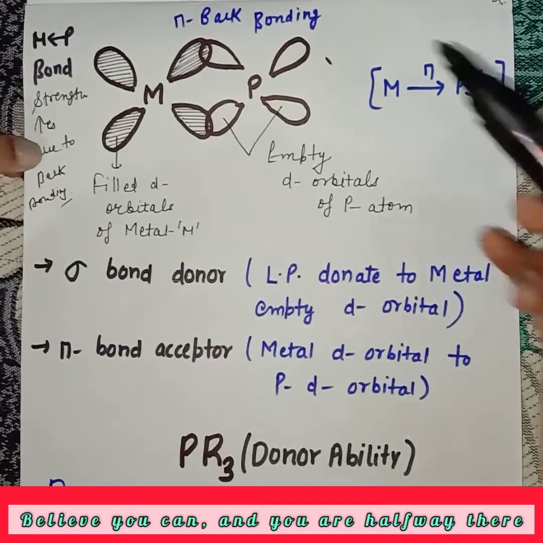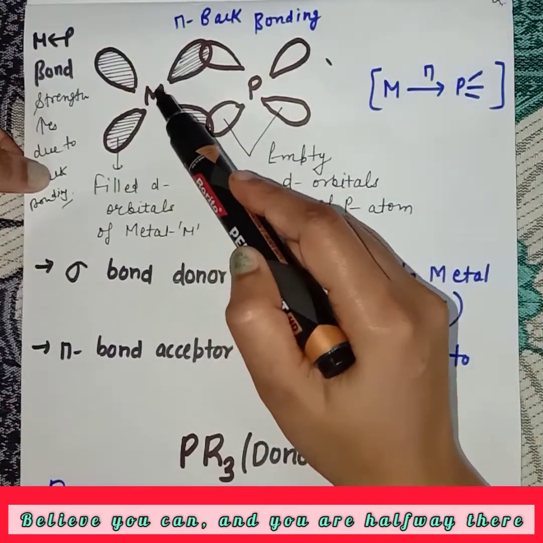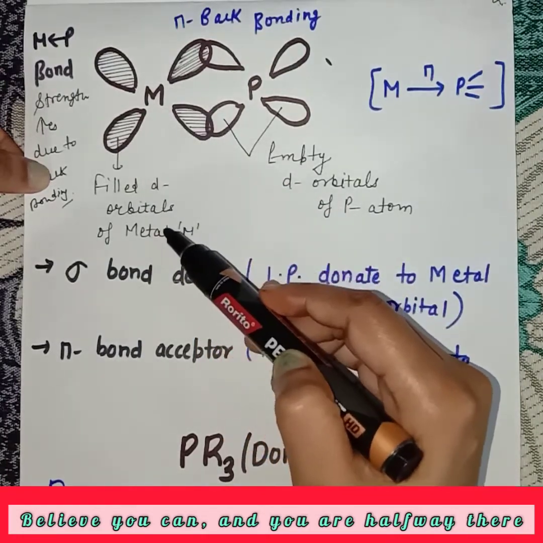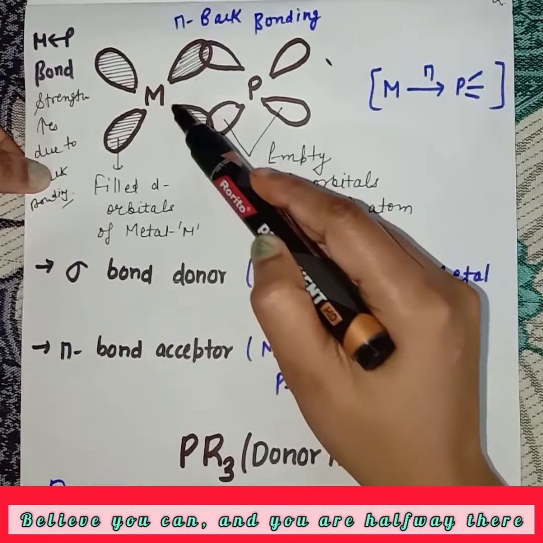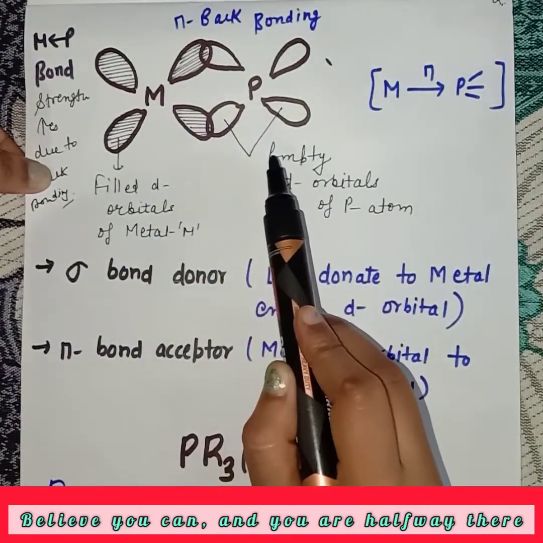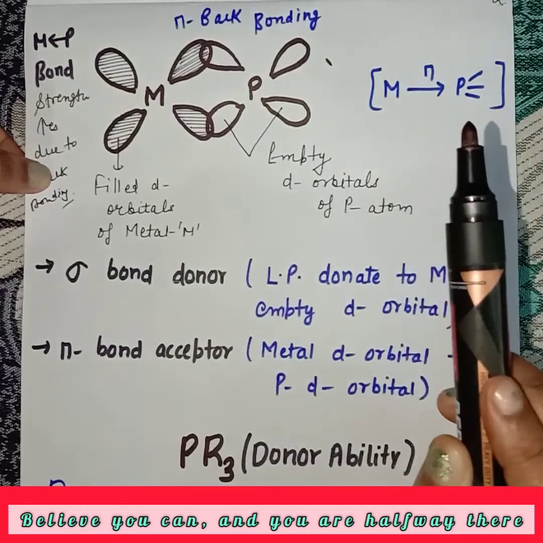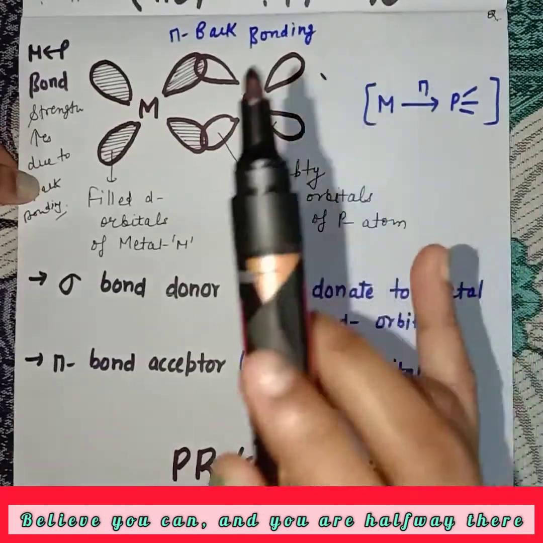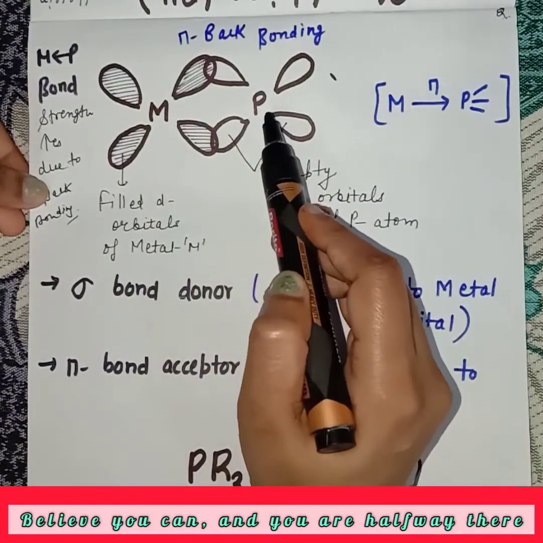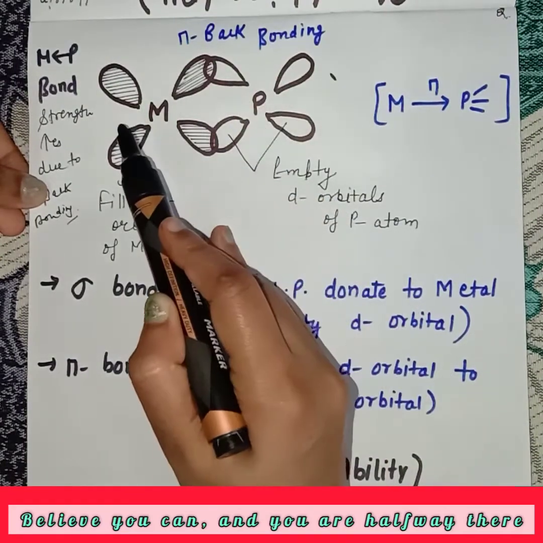Now secondly, this metal atom has empty d orbitals, but it also has filled d orbitals, and phosphorus has empty d orbitals. First, phosphorus donates its lone pair to the metal atom.